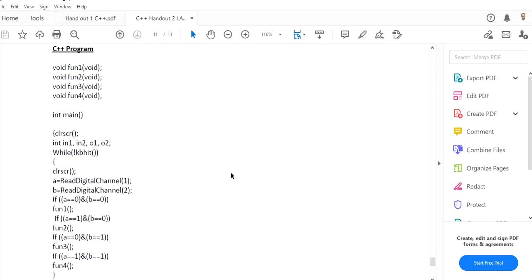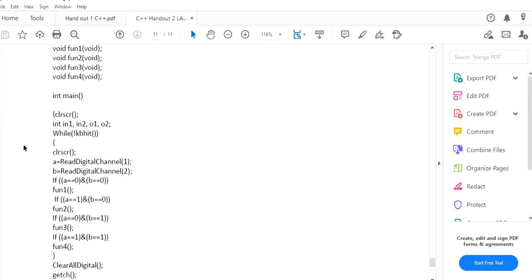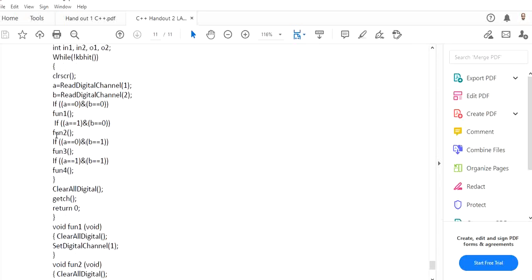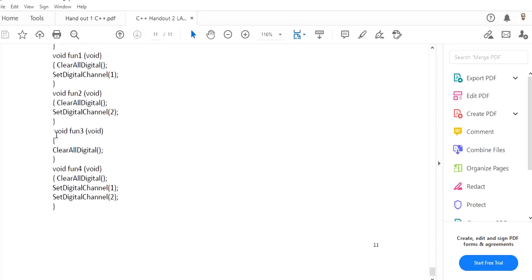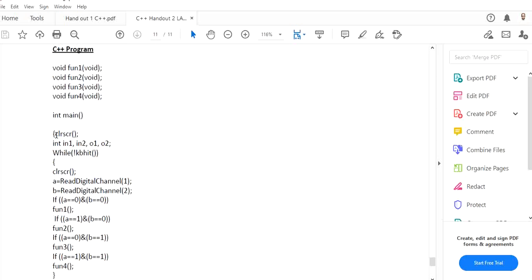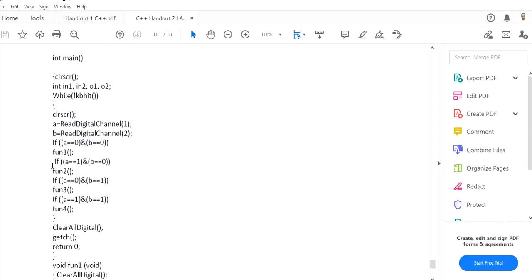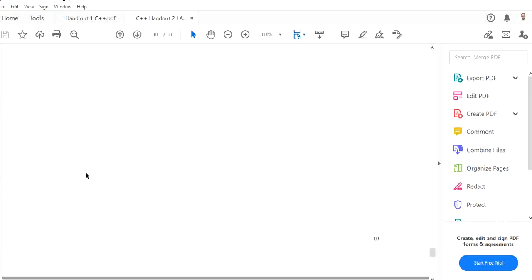Clear, my friends? This program is very simple. You can see here it is written there, by the way. The program is already there. You can just check this one and run the program, just to make it easy for you. I think I have done it already. You see here I am just calling the functions and checking. I read the channels from the inputs, and then I am checking if it is 0, 0.